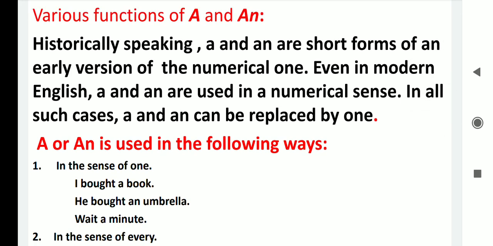Point number first, in the sense of 1. I bought a book. He bought an umbrella. Wait a minute. Here a or an has been used in the sense of 1. I bought a book means I bought one book. He bought an umbrella means he bought one umbrella. Wait a minute here means wait 1 minute.